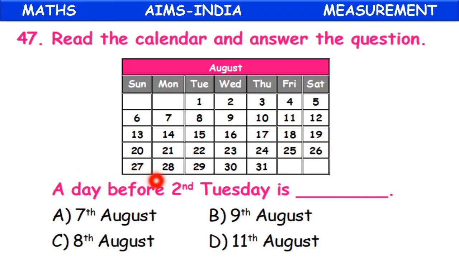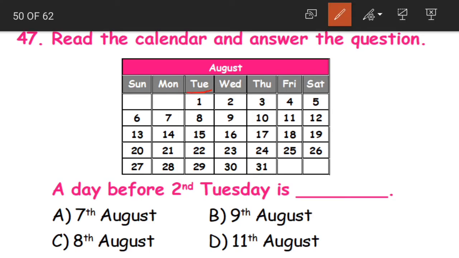Question 47. A day before second Tuesday is dash. Where is our Tuesday? Here. What is the second Tuesday? 1, 2. 8th is the second Tuesday. We want a day before this. A day before means what is a day before here? 7th. So 7th of August is the day before second Tuesday.